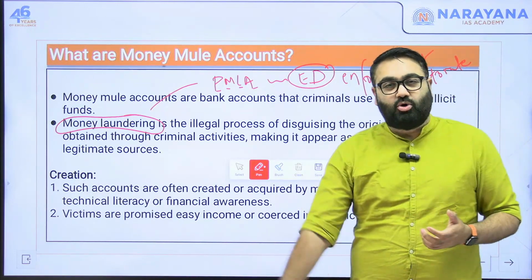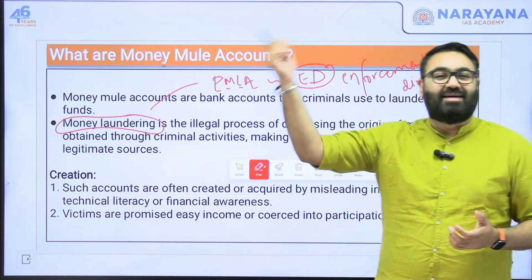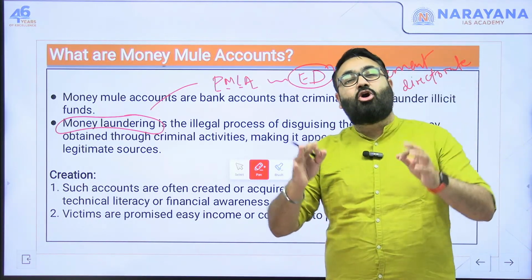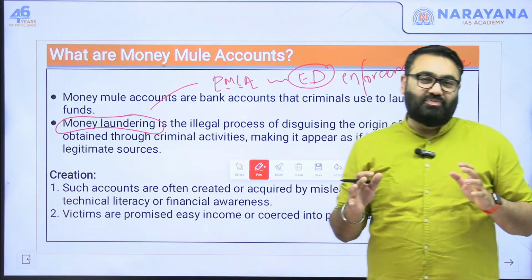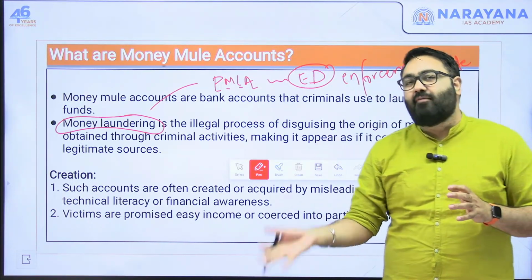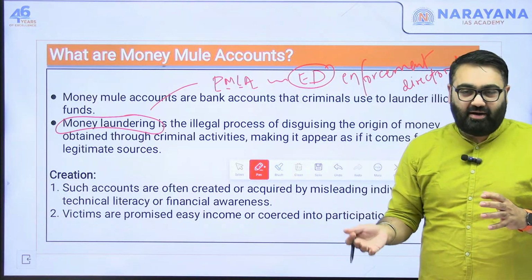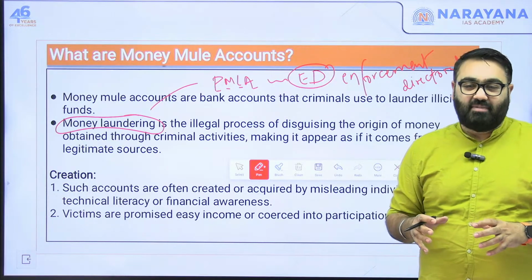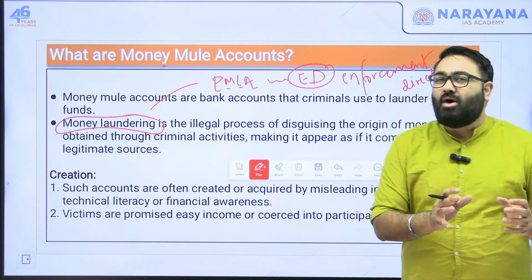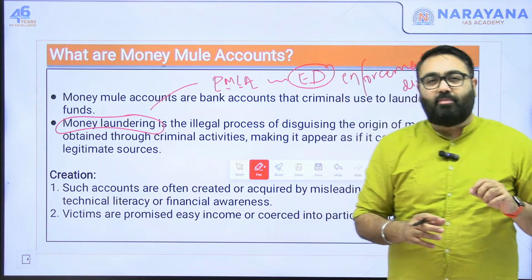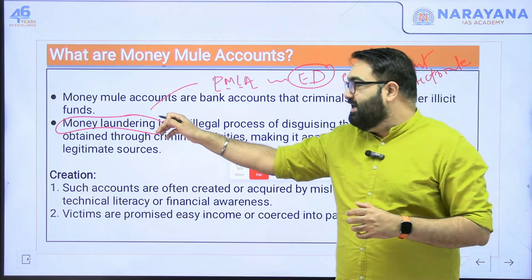That is why today, if you go and buy a high value asset from big showrooms, let's say jewelry or a car, or you go to a builder and say, I want to buy a flat, in most of these cases they will not accept 100% cash payment. They will say you can only give cash up to a certain amount and then you have to pay via cheque or bank transfer, because when someone pays cash, you don't know the source of that money. So when that unaccounted money, that is black money, is converted, that means something is bought from it, that is called money laundering.